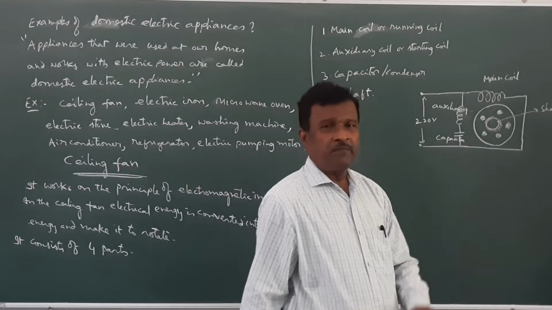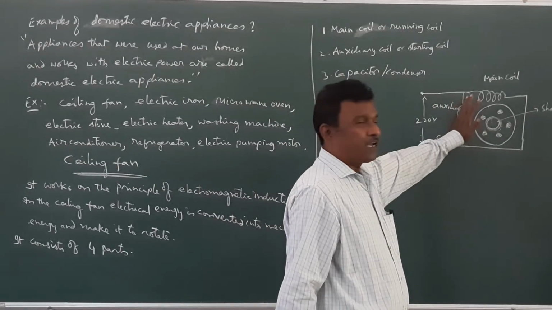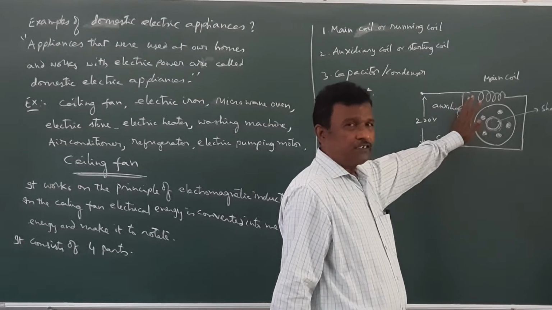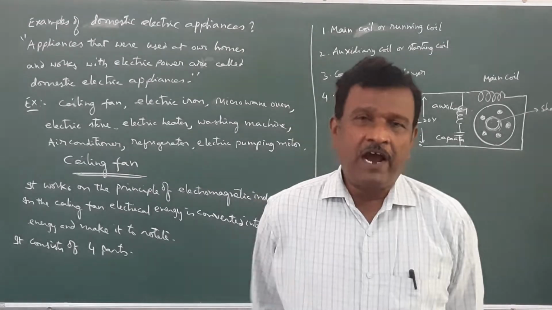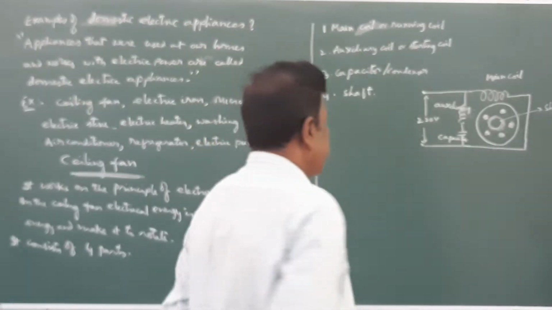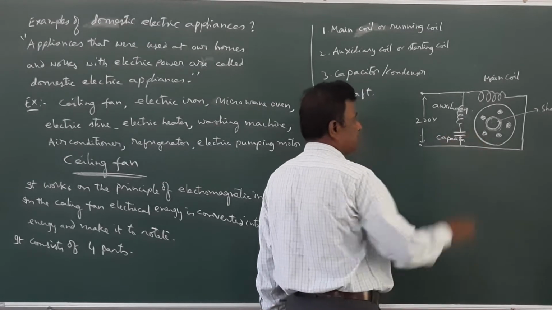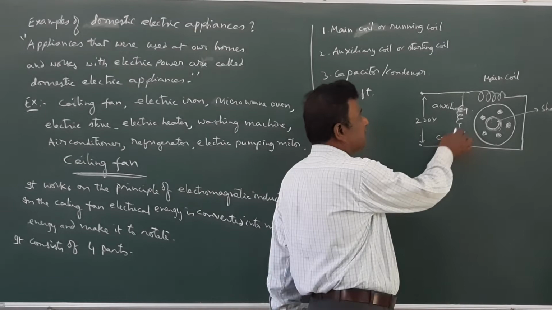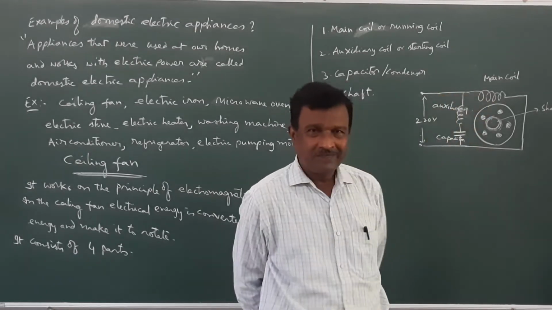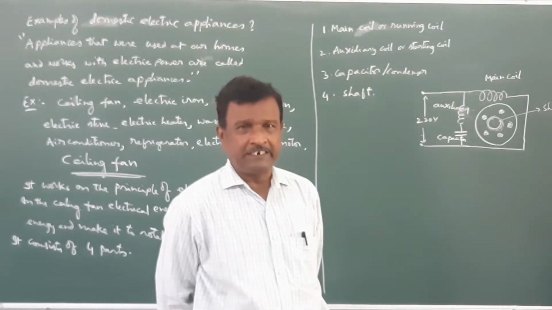After reaching a certain minimum speed, the capacitor does not discharge, but due to the main coil, the fan will rotate. Here, the connection of the capacitor is more important. If the capacitor is connected in the main coil, then the fan will run in the opposite direction.